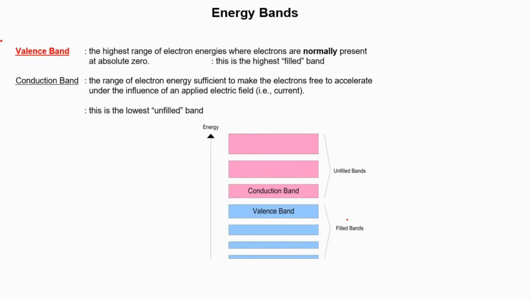Now before we move ahead, I would like to discuss the concept of energy bands. Basically the bands can be of two types: one is the valence band, another is the conduction band. The outermost band in which the atom has electrons at absolute zero is called the valence band. And when, after gaining certain energy, the electron moves out of the shell, that is called the conduction band. It is an unfilled band. Here you can see these are filled bands and this is your unfilled band. If you provide some energy, the electron moves to the